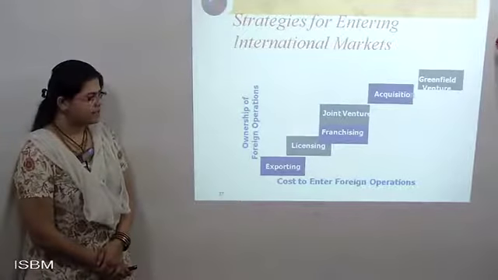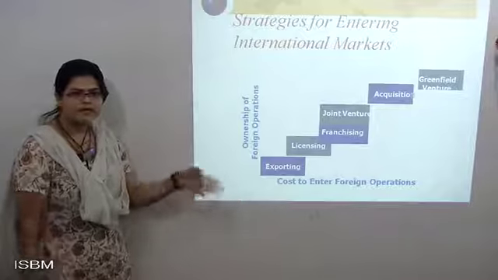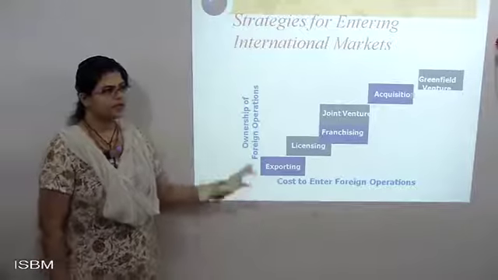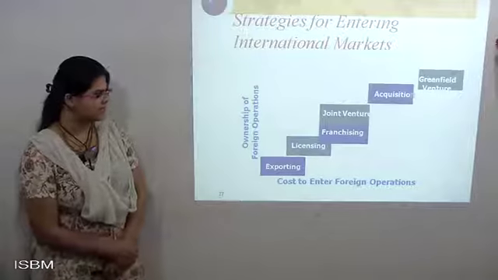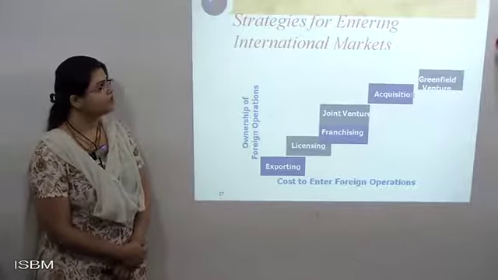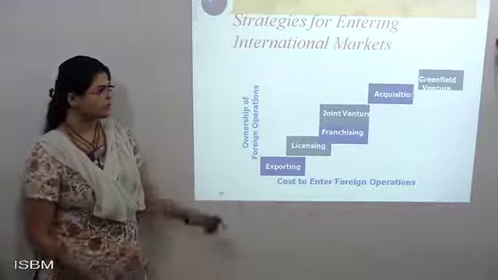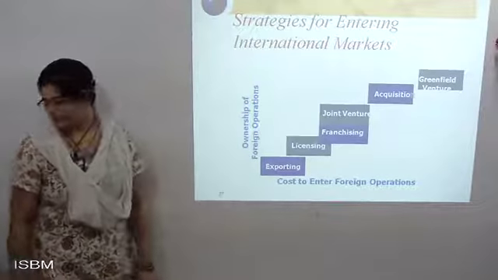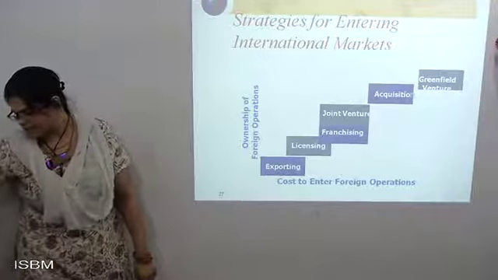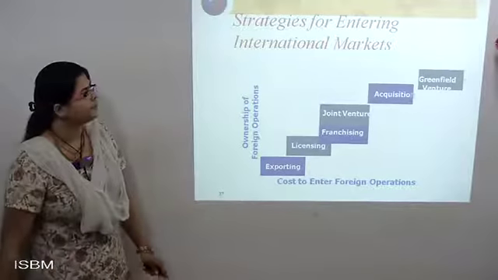Now, what are the strategies? You can start with exporting goods, and go all the way to greenfield ventures. Each and every point is selected here. With the help of this, you can set up your whole business from the ground level to the higher level, and it creates a certain kind of importance in the market.